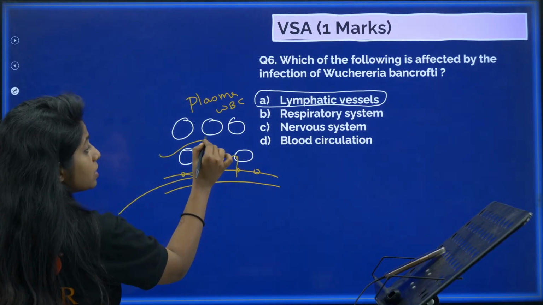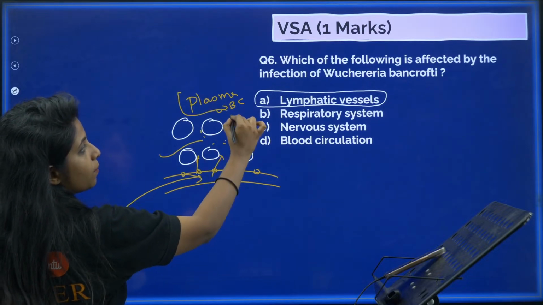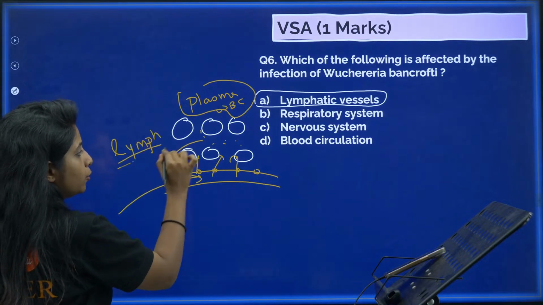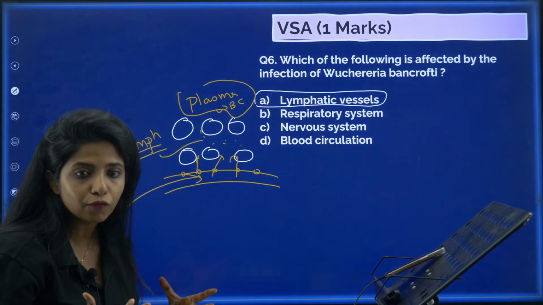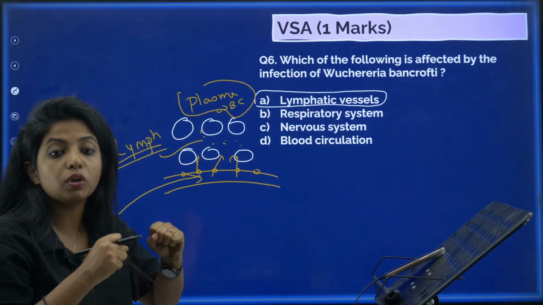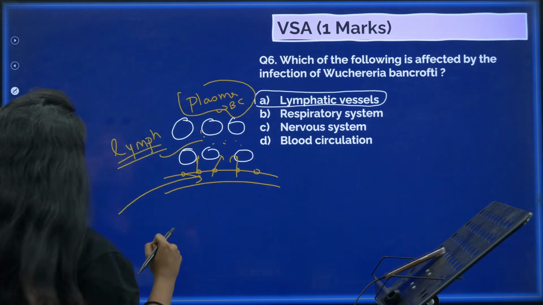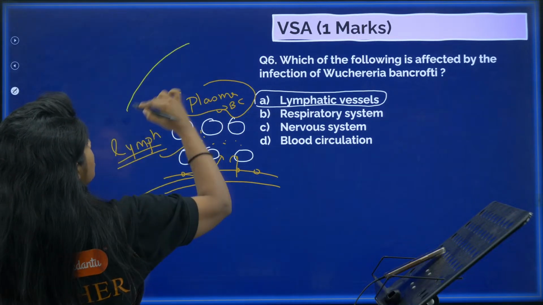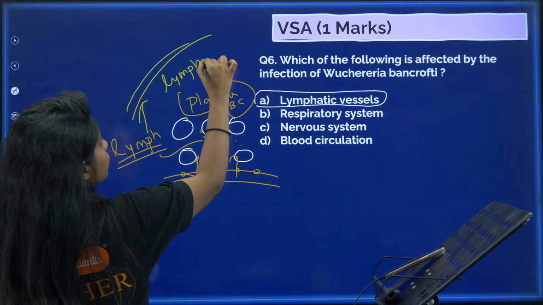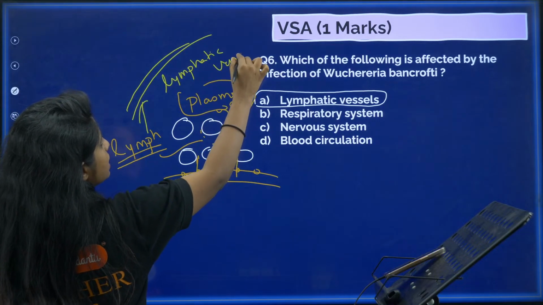Now, the fluid which is getting accumulated over here, consisting of plasma, WBC and everything, is what you call lymph fluid. Now, this lymph fluid cannot stay over there. If it stays over there, it will cause swelling and things like that. So, we have another vessel which takes this lymph inside, and that is known as lymphatic vessels.